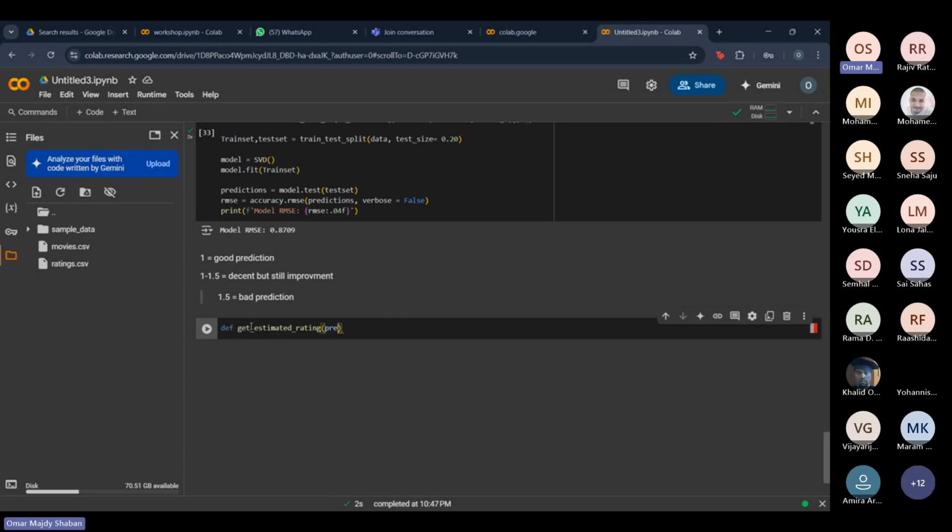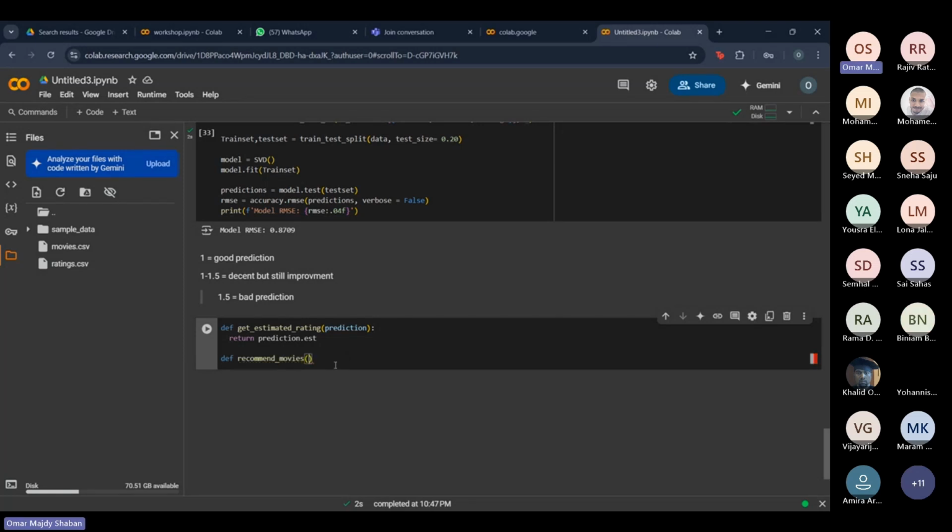It's going to take a value called prediction, and it's going to return the estimate of this value. So prediction. Okay, yeah. And then we're going to define another function, which is the actual recommendation function, where we're going to recommend movies. So recommend_movies.